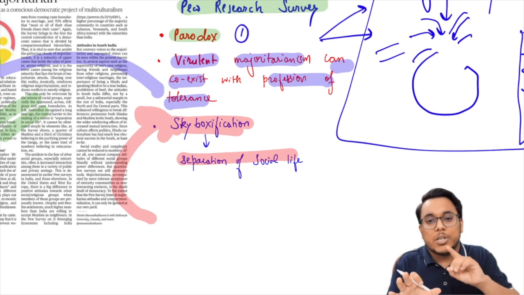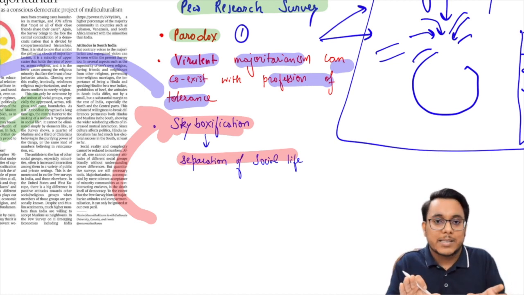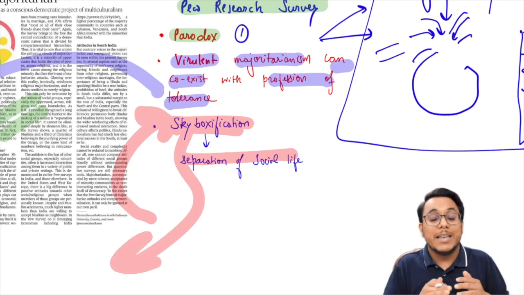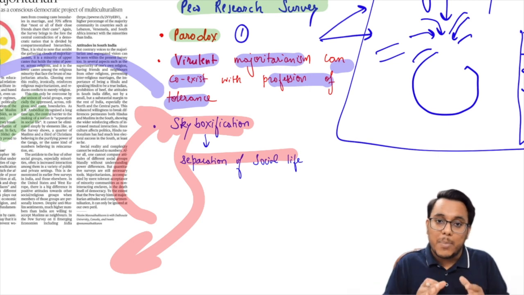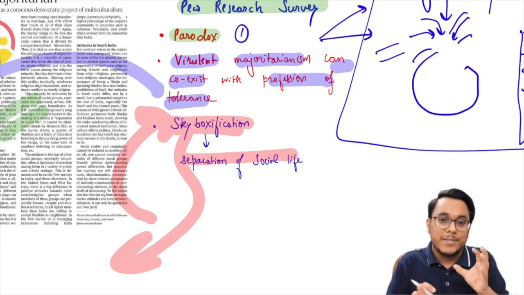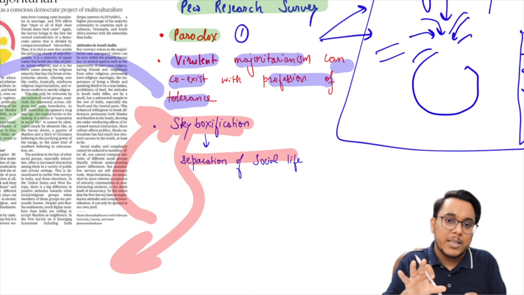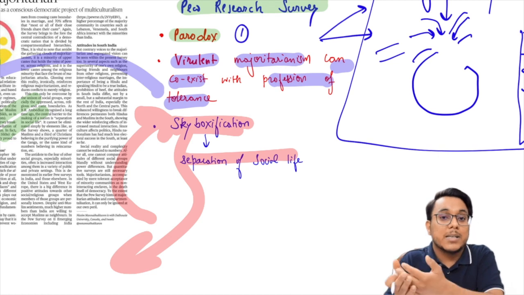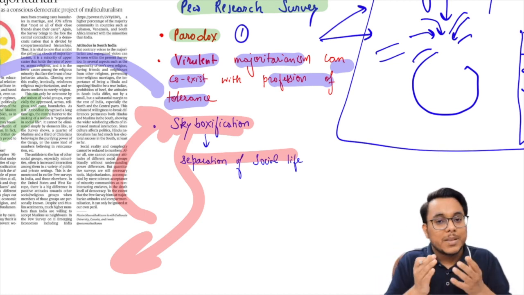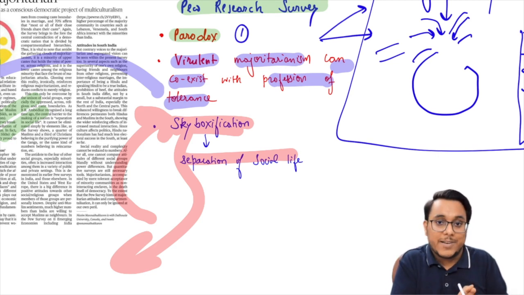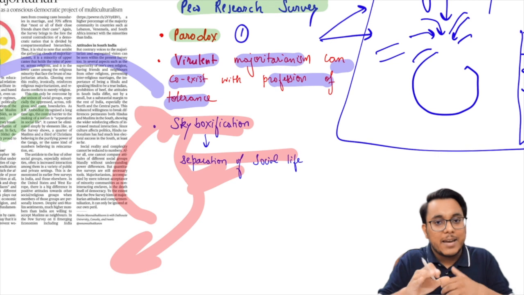Now this skyboxification was seen in America, where the distinct classes of rich and poor are there. When we apply skyboxification to India, we see that even more skyboxification is there, because here not only class, but caste and religion are also there. Particularly with religion, we see that people belonging to one particular religion prefer specific types of entertainment, specific places where they intermingle, and specific places where they dine. You know this thing, that many times Hindus don't want to dine at some non-vegetarian restaurants or facilities. So guys, skyboxification is prevalent in India also, where people become distinct when differences come.